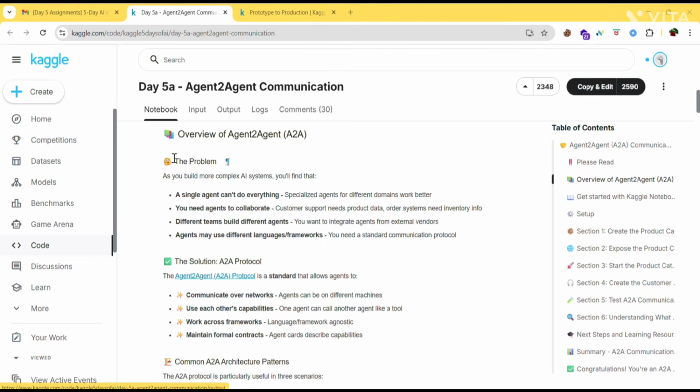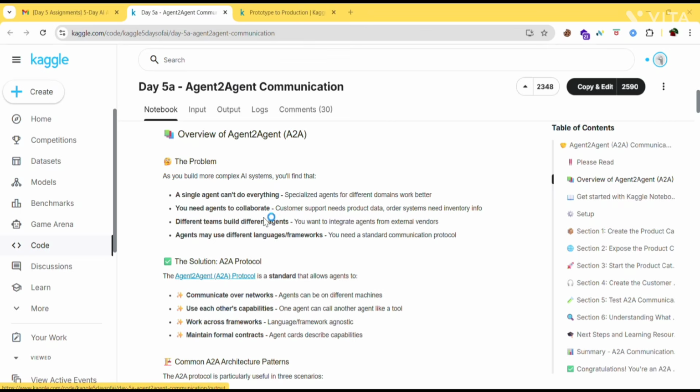Next, the overview of agent to agent. What is the problem? As you build more complex AI systems, you'll find that a single agent can't do everything, meaning one agent can't do all the tasks. It needs help from someone. So you need agents to collaborate.